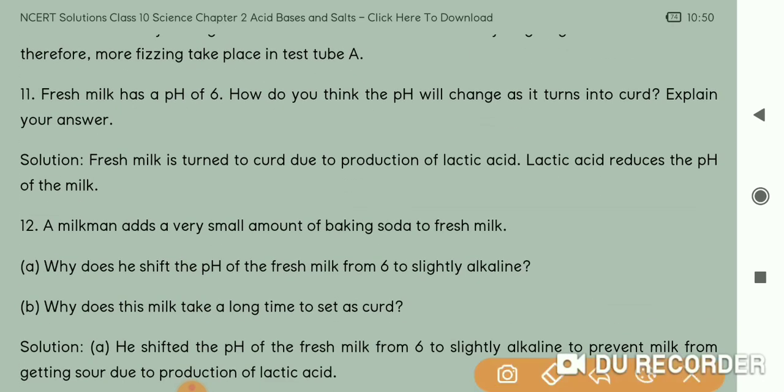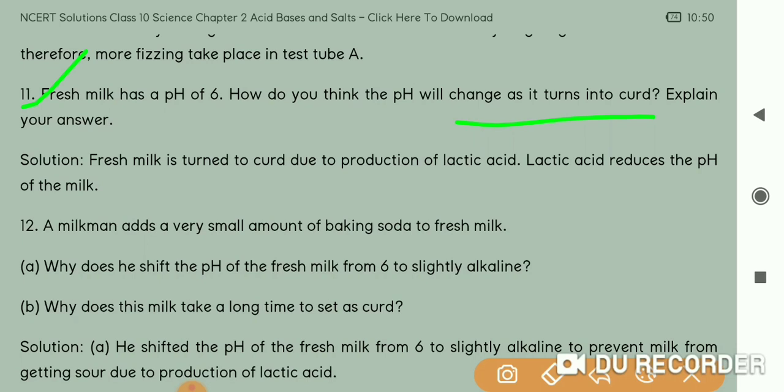Next question, you can see here, question number 11 in the exercise. Fresh milk has pH 6. How do you think the pH will change as it turns into curd?